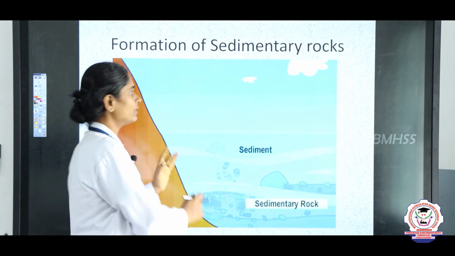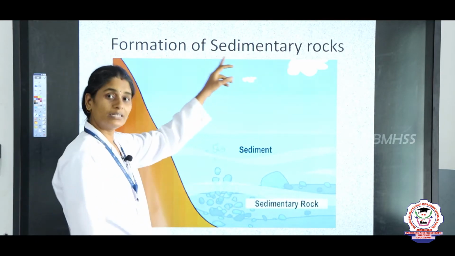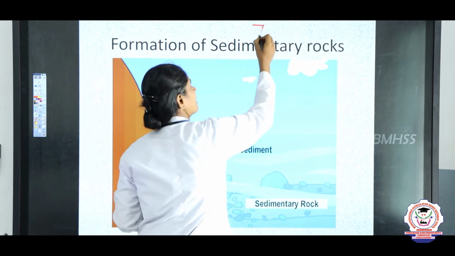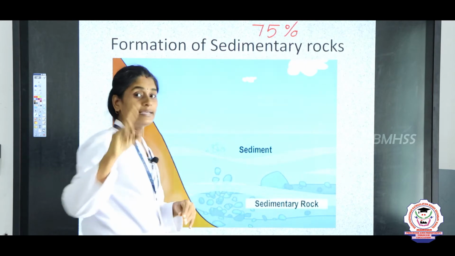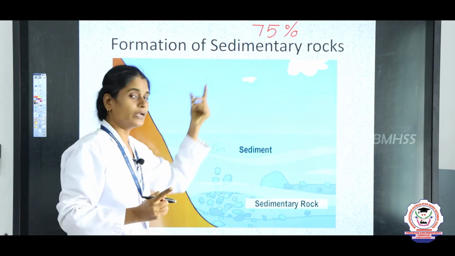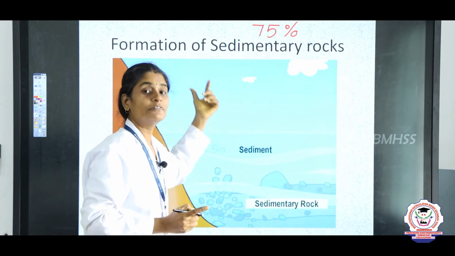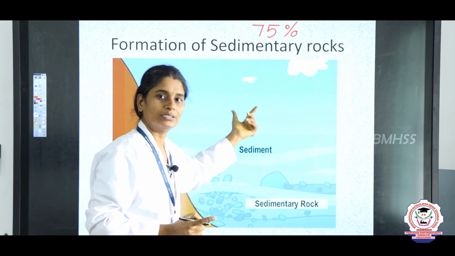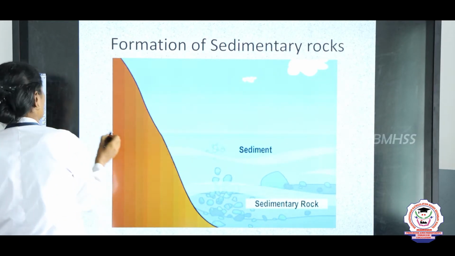As I already told you, sedimentary rocks cover 75% of the earth's surface. We saw that igneous rocks are 95%, but 75% of the earth's surface is sedimentary rock. Next we will see what fossils are.